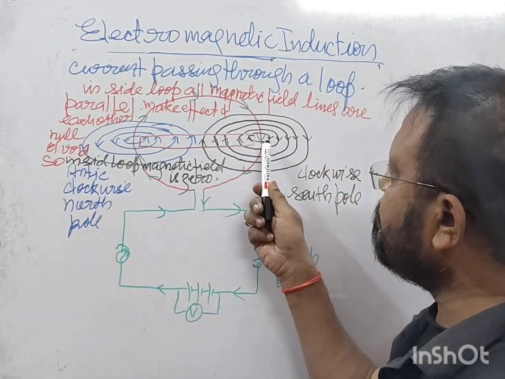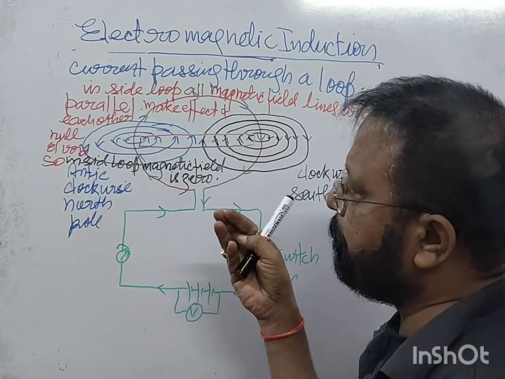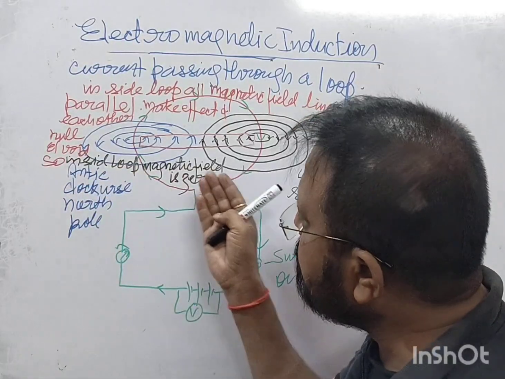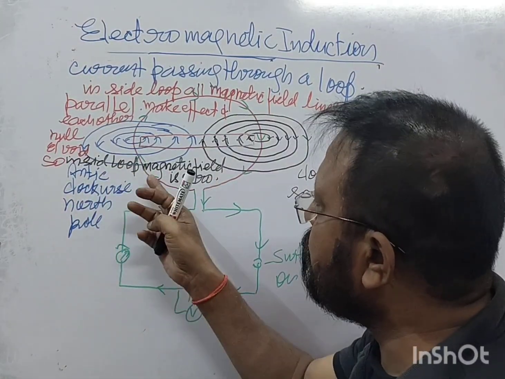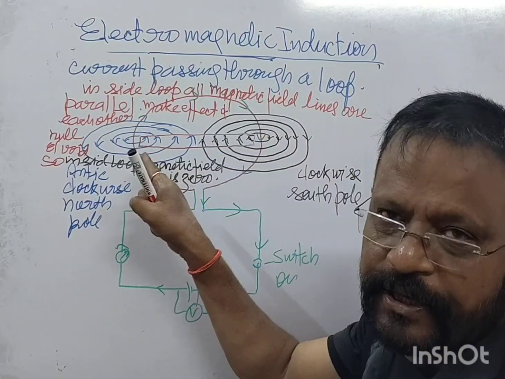What I said? Since these magnetic field lines are parallel, so they make null and void effect of each other. So inside loop magnetic field is zero. Inside magnetic field is zero.